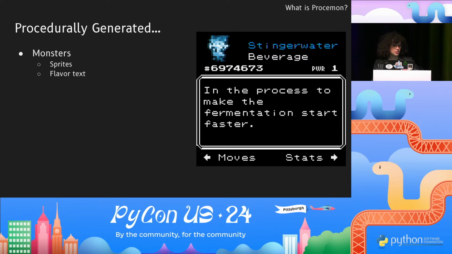You can also see that these all have a sentence of flavor text. The game's data folder contains thousands of text files that I scraped from Wikipedia, and they're all about topics about the monster types, in this case like beverage. There's a bunch of beverage paragraphs, and then those get put into a Markov chain, and we get this sentence.